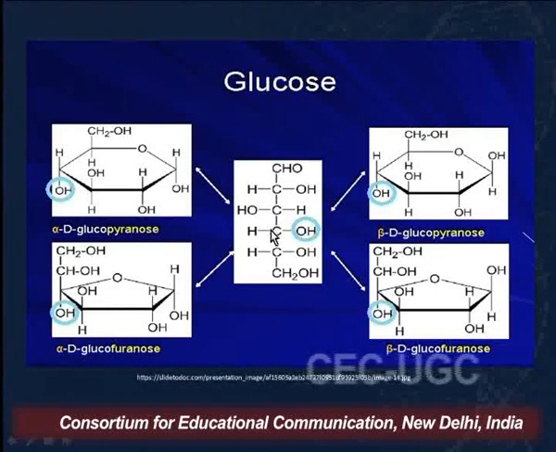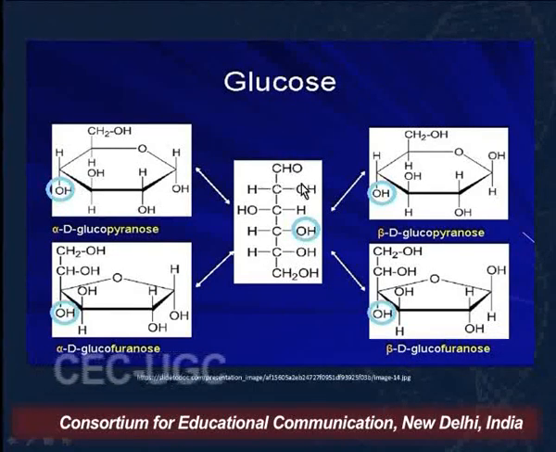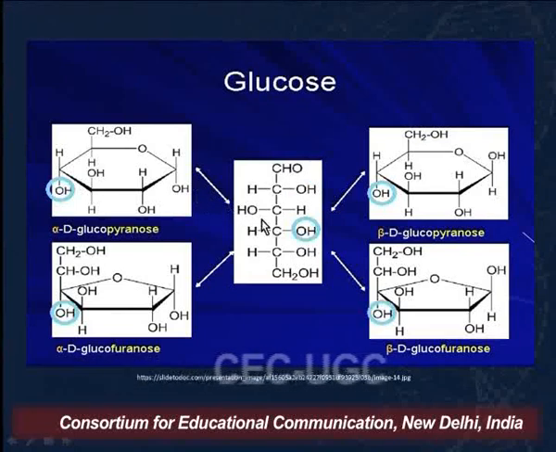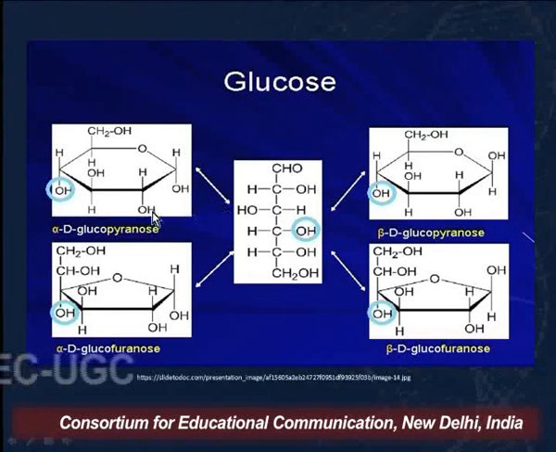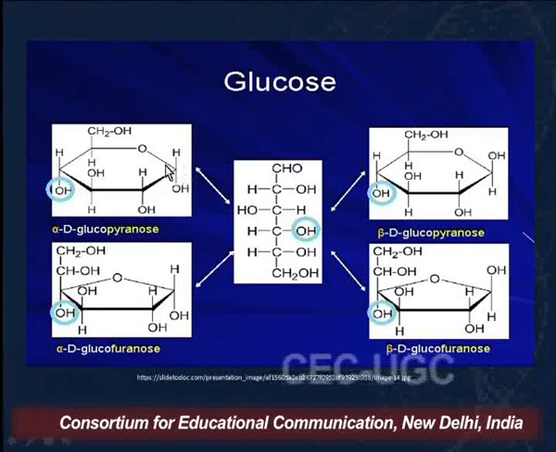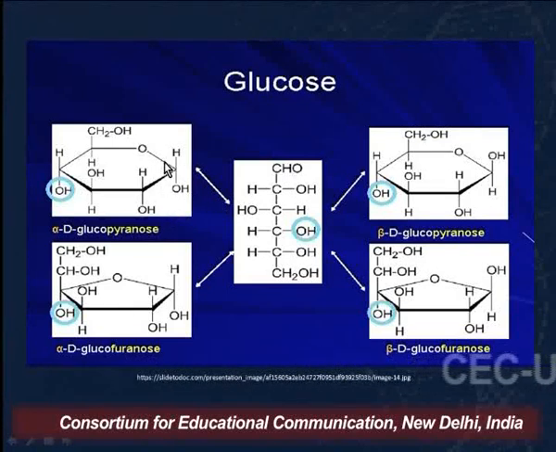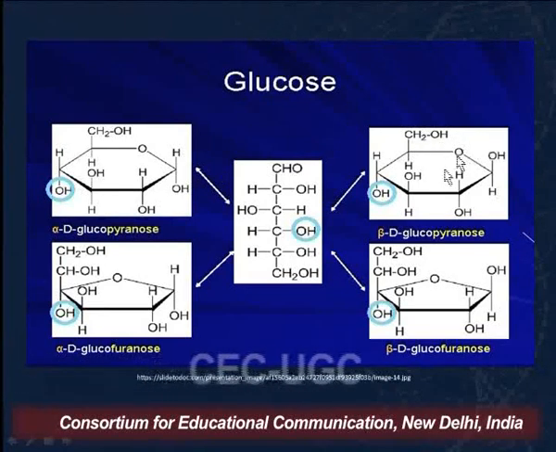One possibility is that the OH group on the fifth carbon reacts with the CHO group, resulting in a hemiacetal, and this will give rise to a six-membered ring, which is known as the pyranose ring. And this is your alpha form because these two groups are trans to each other, and this is the beta form in which these two groups are cis to each other.